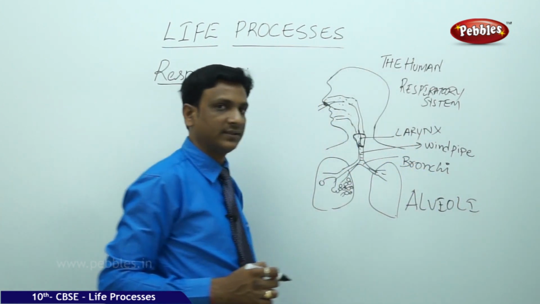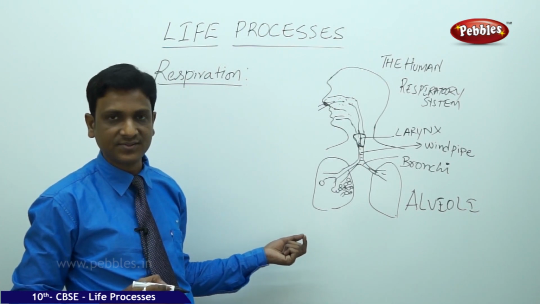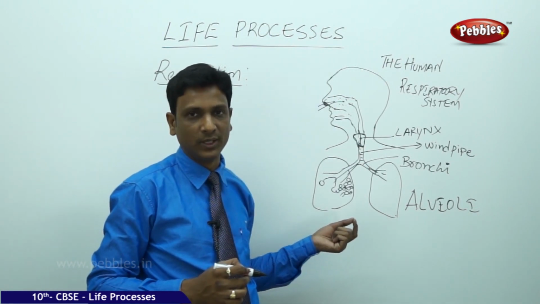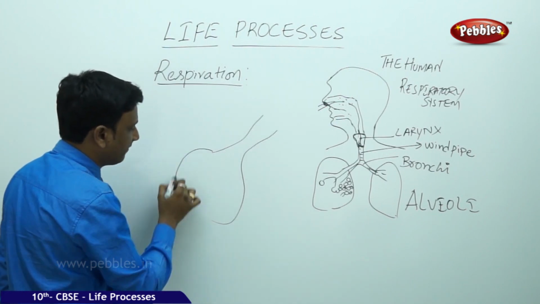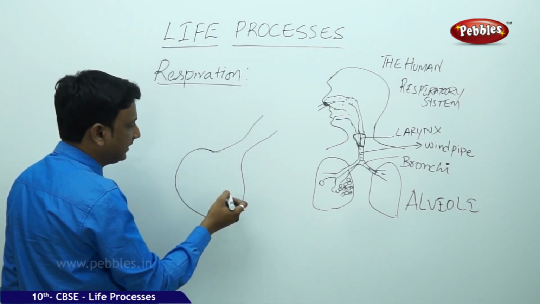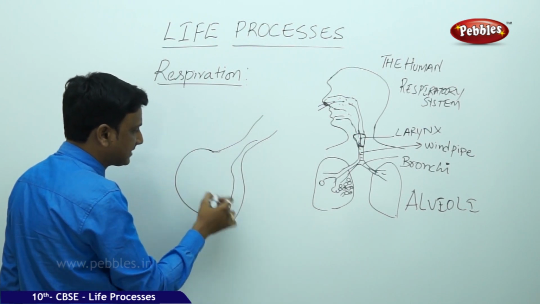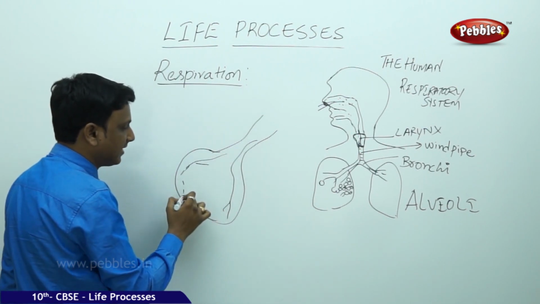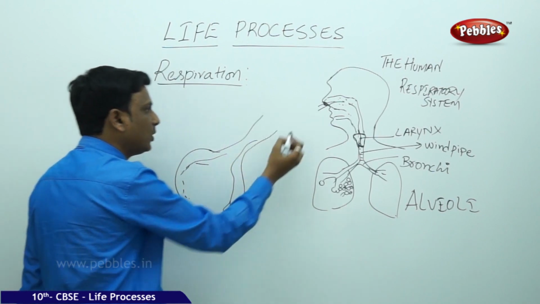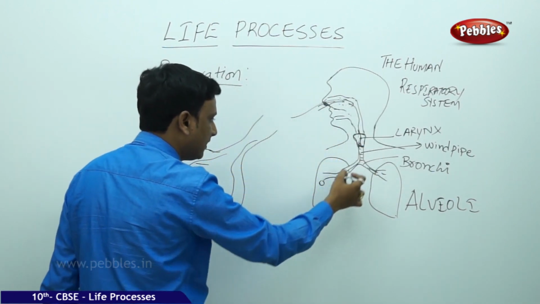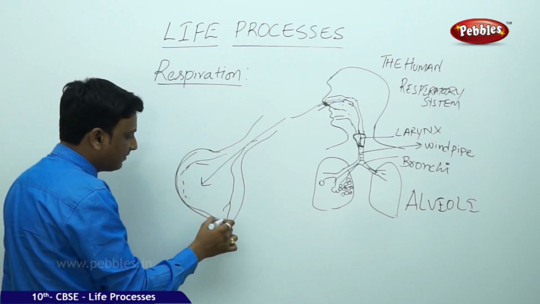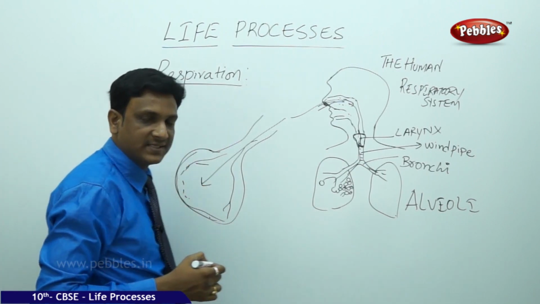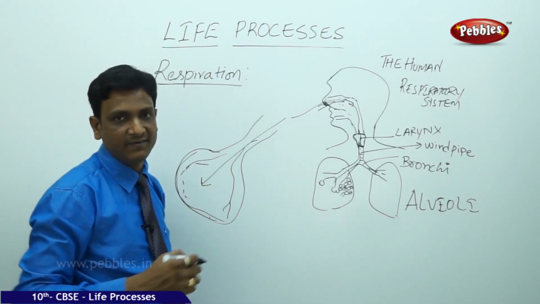So alveoli are the units of lungs. The structural and functional unit of the lung is the alveoli. Every alveolus is richly supplied with blood vessels. Blood vessels are there in this alveoli. When we inhale the air which contains oxygen, and the air enters into the alveoli, the diffusion of gases takes place between the blood and the alveoli.